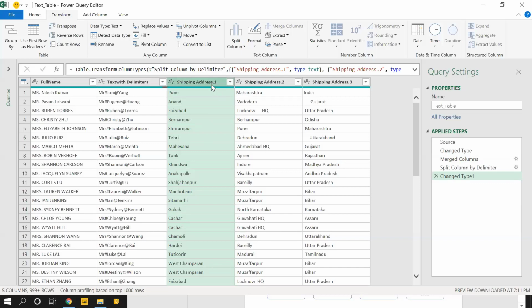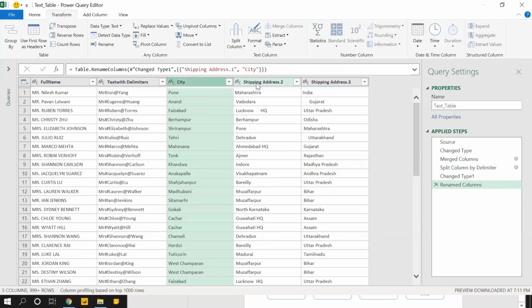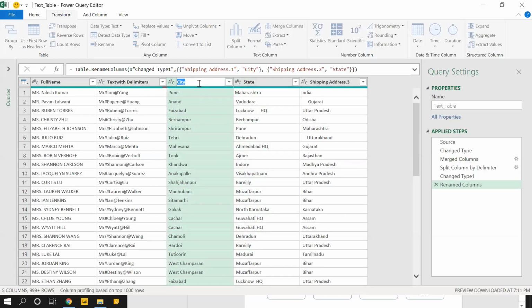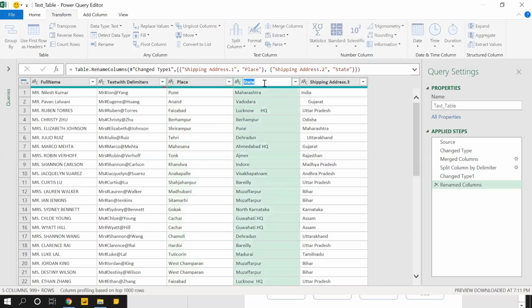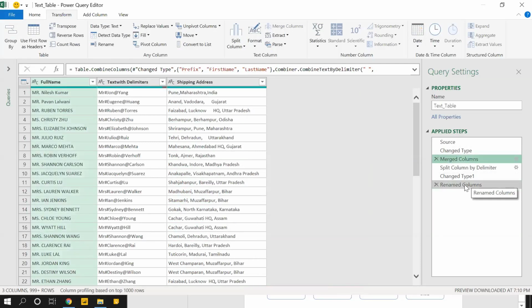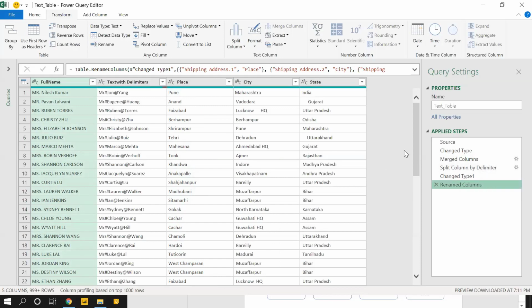Here I can write the name as place, city, or some name you can give it, and state. So we have seen how to join three columns and how to split those into three different columns.